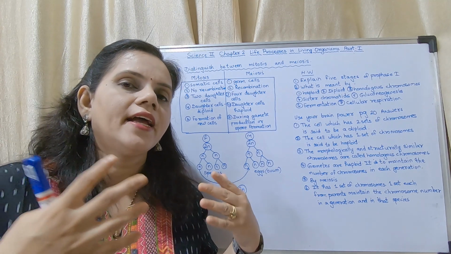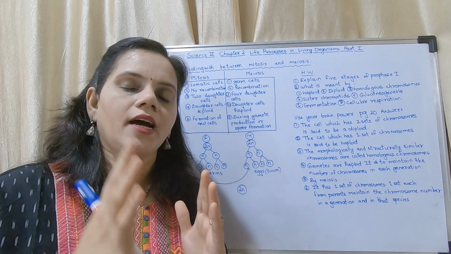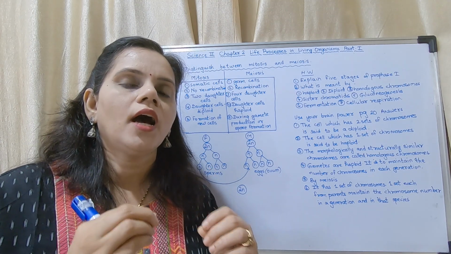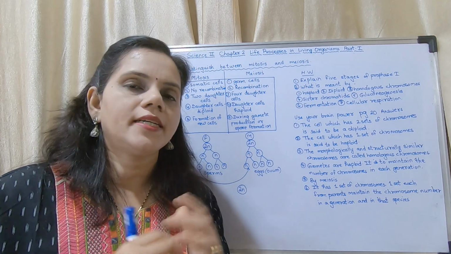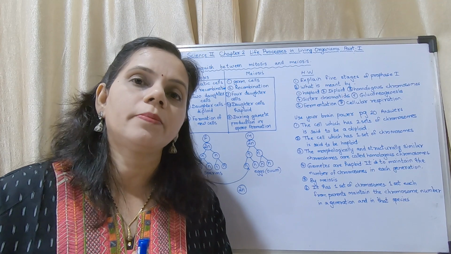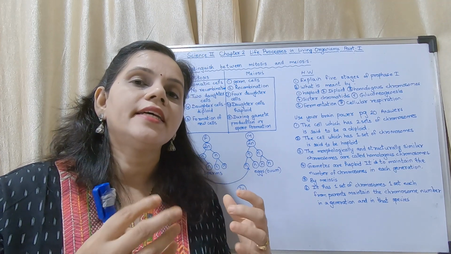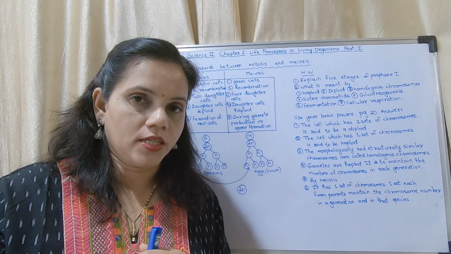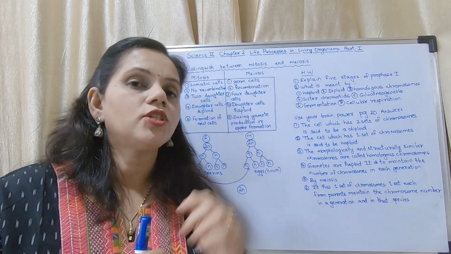Otherwise, if I had received half set of my father's chromosomes and half set of my mother's chromosomes, I should have shown half properties of father and half properties of mother. But it is not like that. I have my own properties, my own characteristics. Why? Because in some chromosomes there are recombinations, and these recombinations have been taking place over generations.